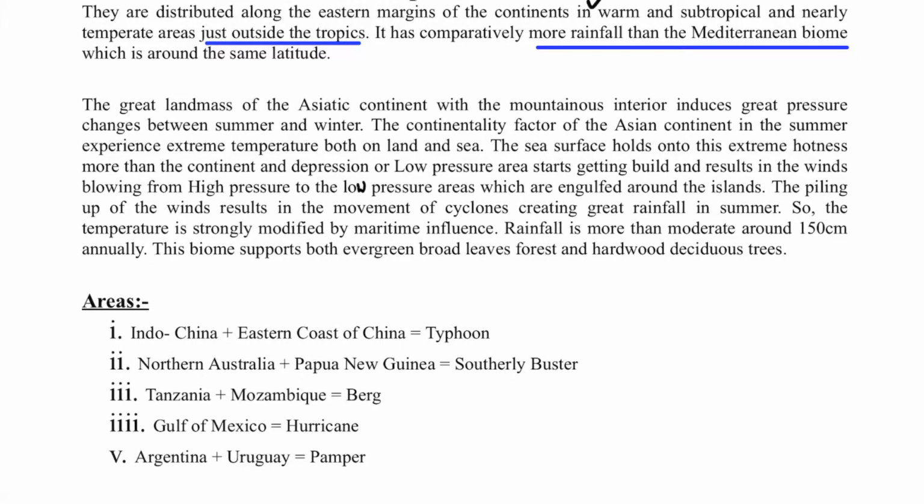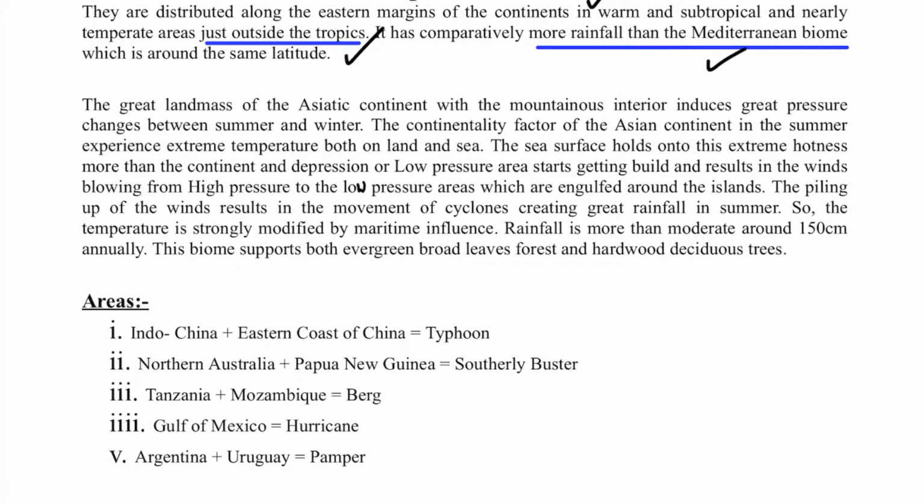They are not actually present in the temperate region, but they touch the 40-degree latitude. That is why they are known as temperate monsoon. They are distributed along the eastern margins of the continents in warm, subtropical and nearly temperate areas just outside the tropics. It has comparatively more rainfall than the Mediterranean biome, which is around the same latitude.